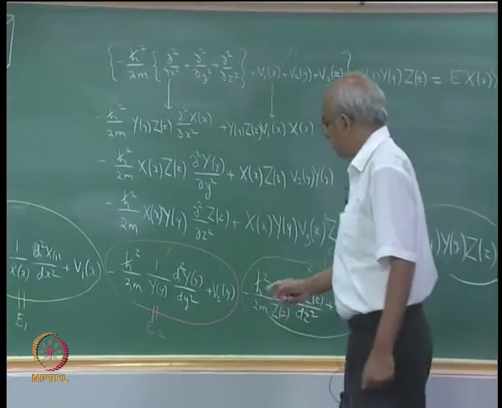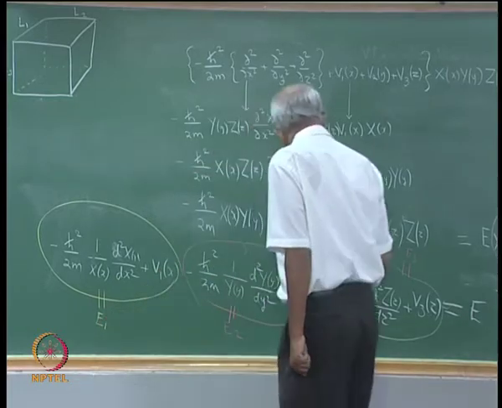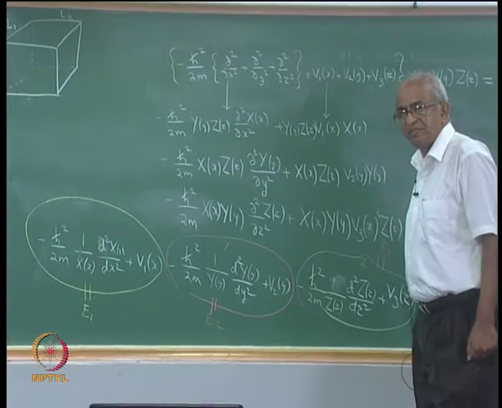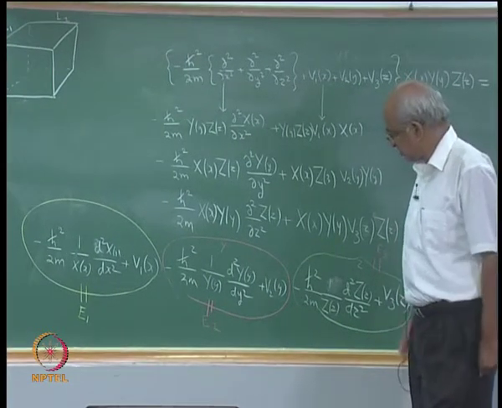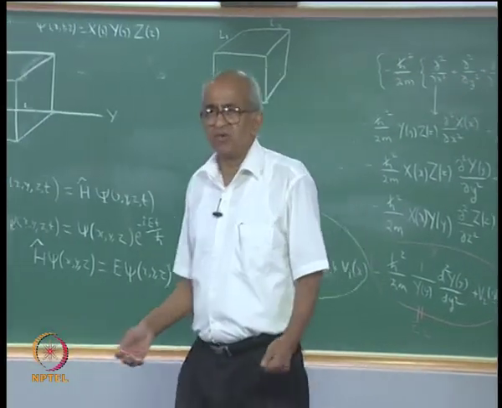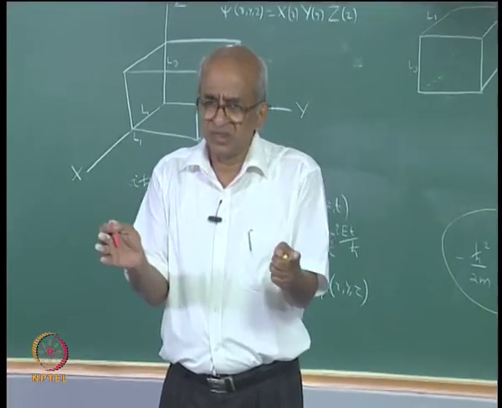And further, these constants must be such that E1 plus E2 plus E3 must be equal to the total energy of the system. That is how it should be. So, look at what has happened. I had a partial differential equation involving three variables, but now I have three separate equations.